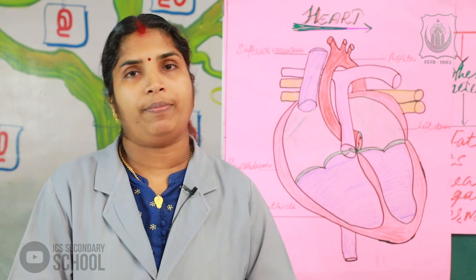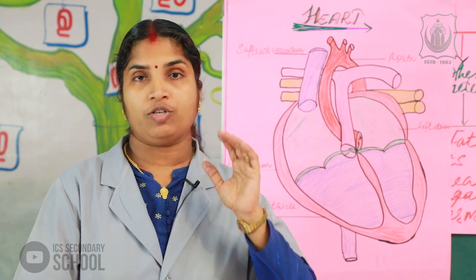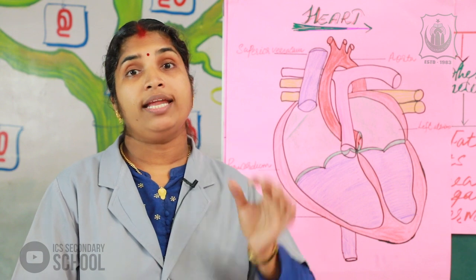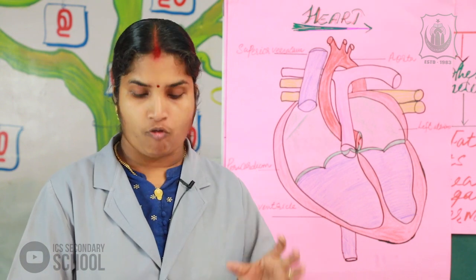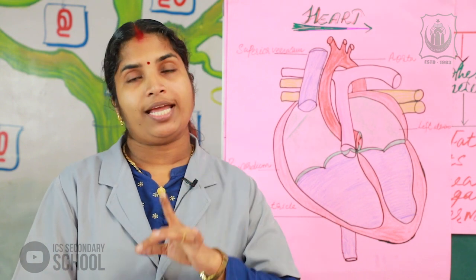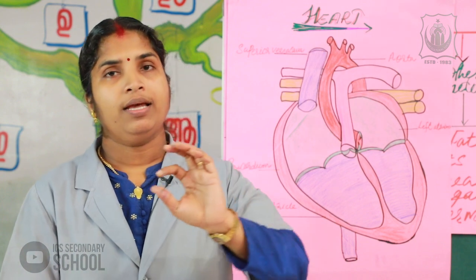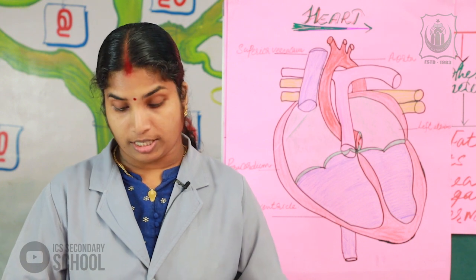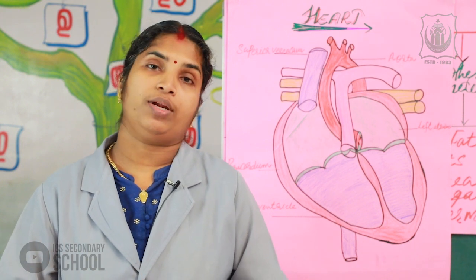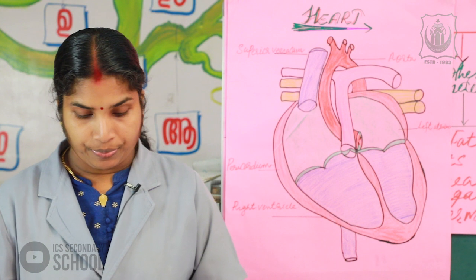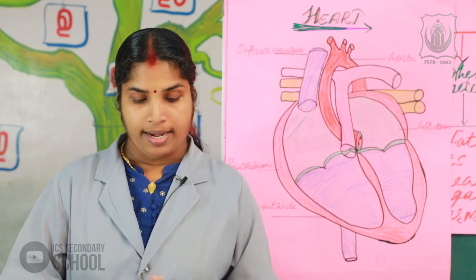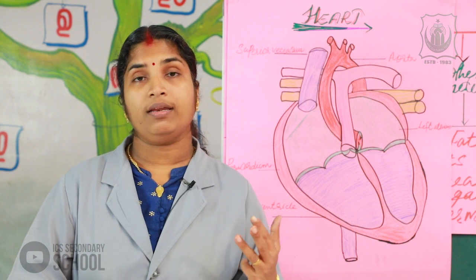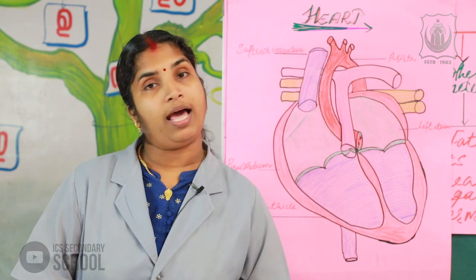Next, the parts of the plasma. 55% of the blood is plasma. Plasma contains 90 to 92% water and 7 to 8% proteins, and the next portion is other factors. Other factors in the plasma include fat, urea, hormones, sugar, salts, etc. Next, the three types of proteins: globulin, fibrinogen and albumin.